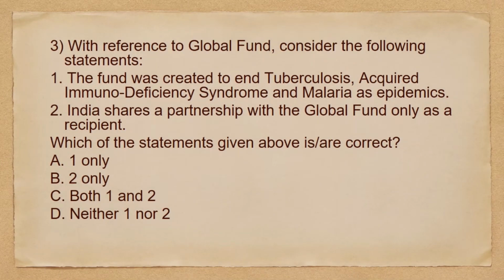So with reference to the Global Fund, consider the following statements. The fund was created to end tuberculosis, acquired immunodeficiency syndrome, that is AIDS, and malaria as epidemics. India shares a partnership with the Global Fund only as a recipient. So we have to choose the correct statements. Our options are 1 only, 2 only, both 1 and 2, or none of the above. So among the given statements, only the first statement is correct. So A will be the correct option.